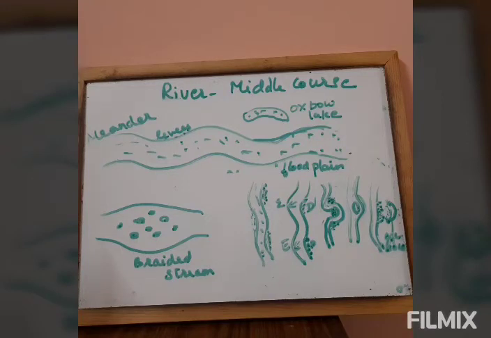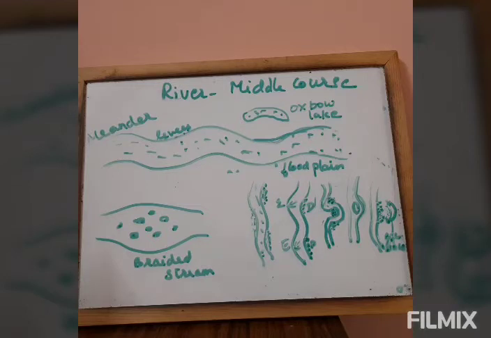Hello, this is river middle course. The river enters the plain. It was flowing in the upper course and it comes down. So in India we have Haridwar where the river Ganga enters the plain. So what are the landforms formed by river in its middle course?